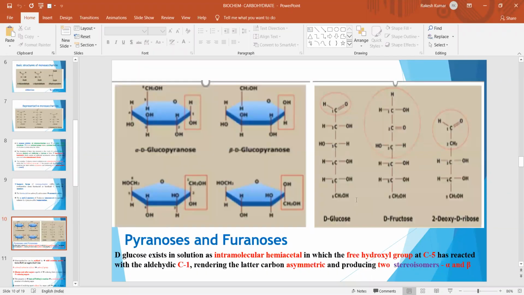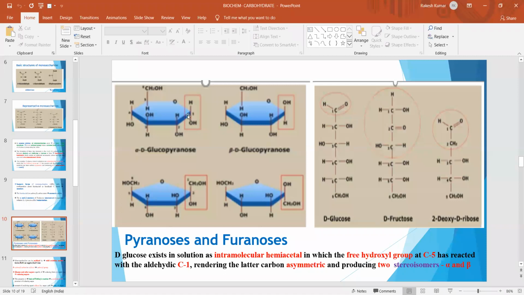Here you can see the cyclic structure of glucose as well as fructose. As we have already discussed, in case of glucose, you can see this free hydroxyl group at C5 will react with aldehyde C1, rendering the latter carbon asymmetric, that is C1 will behave as asymmetric and produce 2 stereoisomers, alpha and beta.